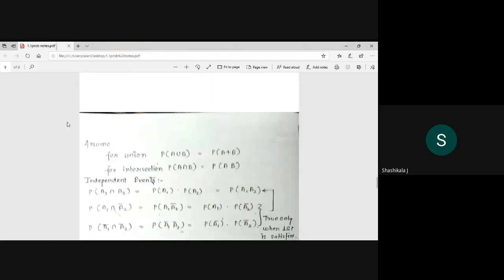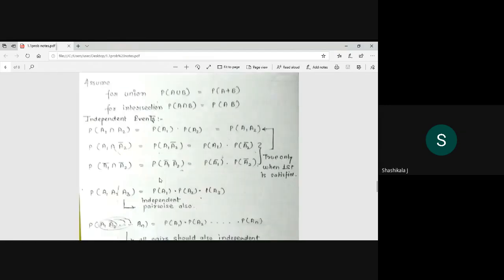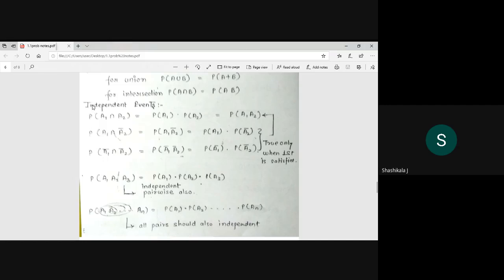Next is this, for union. You know that P of A union B is equal to the sum. Always remember one thing: union is plus, and intersection is the product of the probabilities. Probability of A intersection B, for independent events, is the product of the individual probabilities, P of A1 into P of A2.